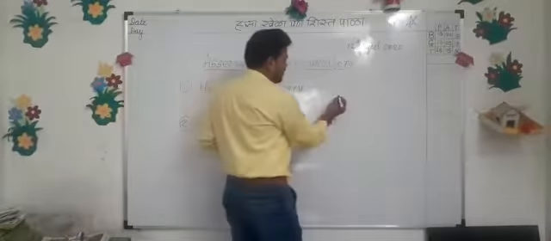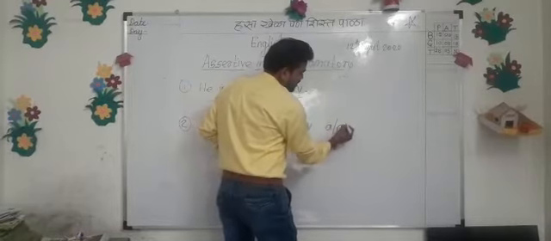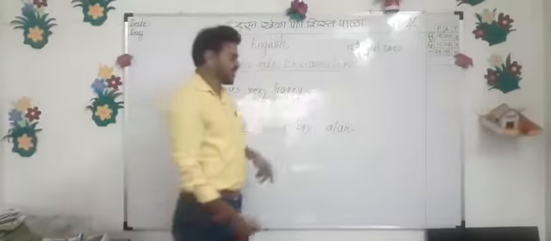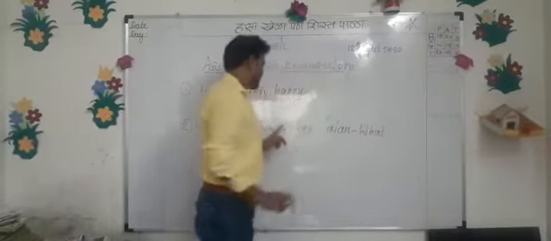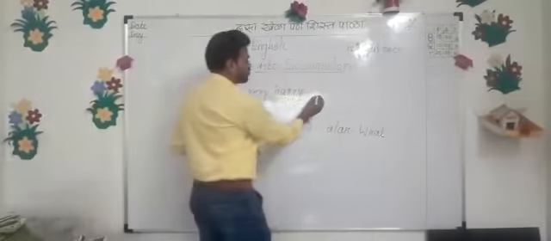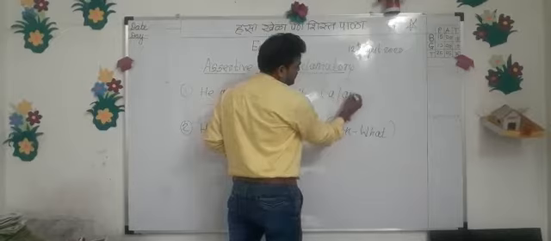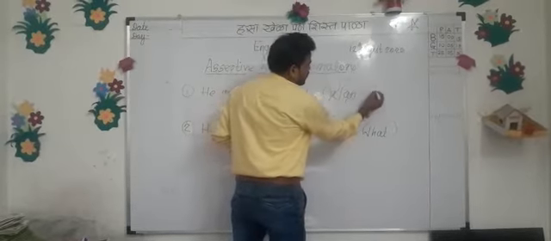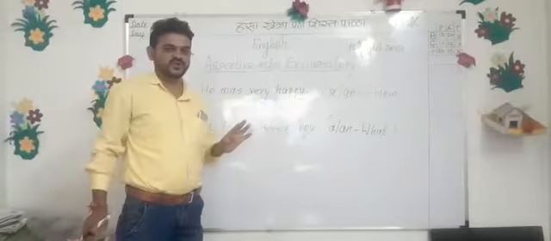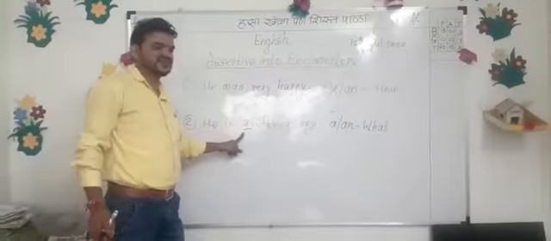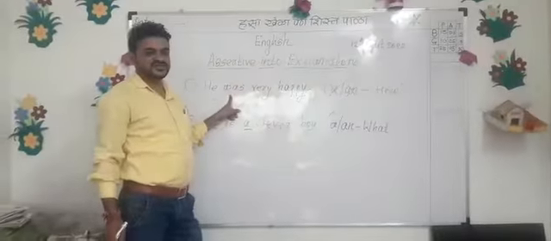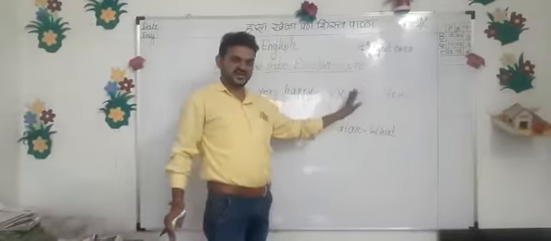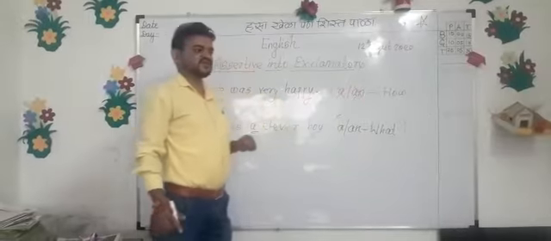If there is an article, a or an, in the sentence, you have to begin the exclamatory sentence with what. Like this. And if there is no article in the sentence, you have to begin the sentence with how. It is a very simple and straightforward rule. If you see the article in the sentence, begin with what. If there is no article, begin with how. Is that clear now? Now let's see how to transfer it.